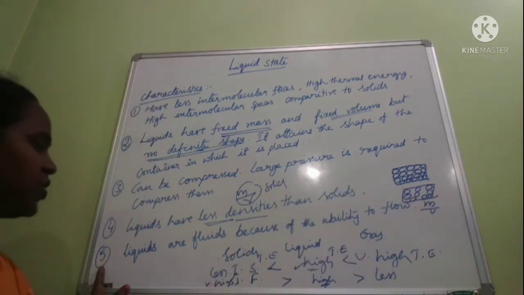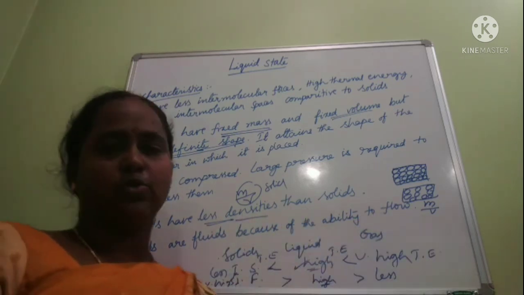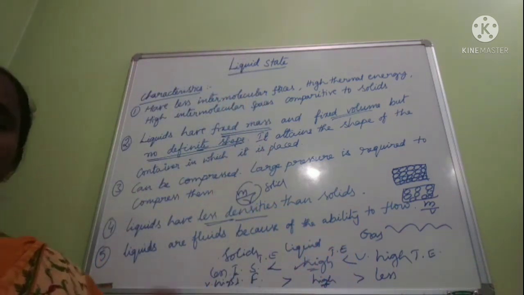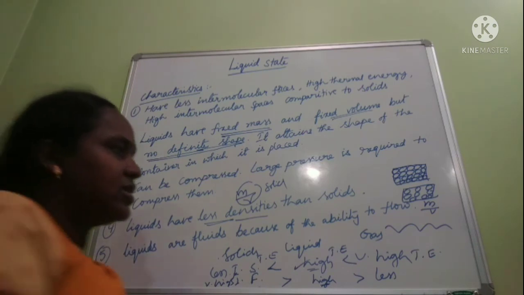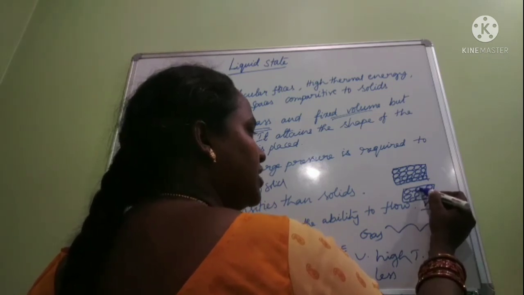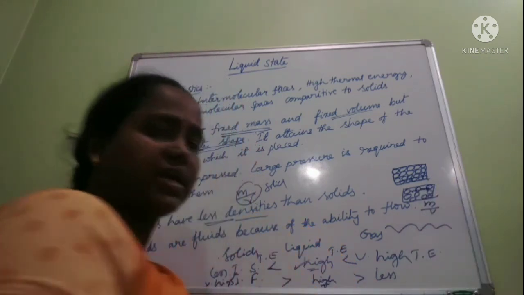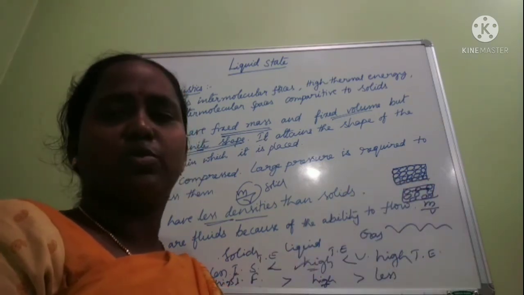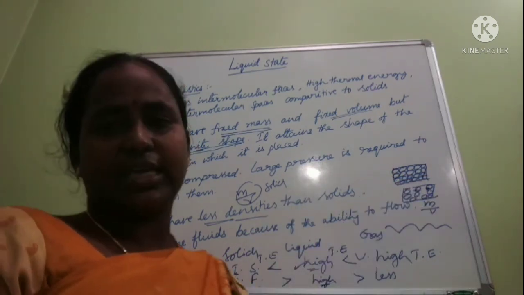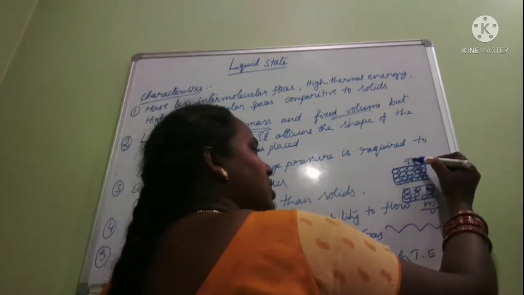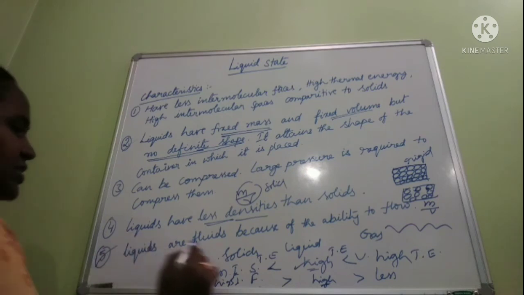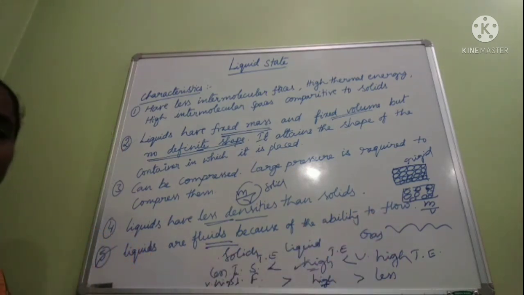Fifth point: liquids are fluids because of their ability to flow. Water can flow in a river. How can it flow? Because one particle collides with another, and the particle moves from one place to another. They can move because of the spaces between them. In solids they cannot move, so we call solids rigid. Liquids are called fluids because of the ability to flow.